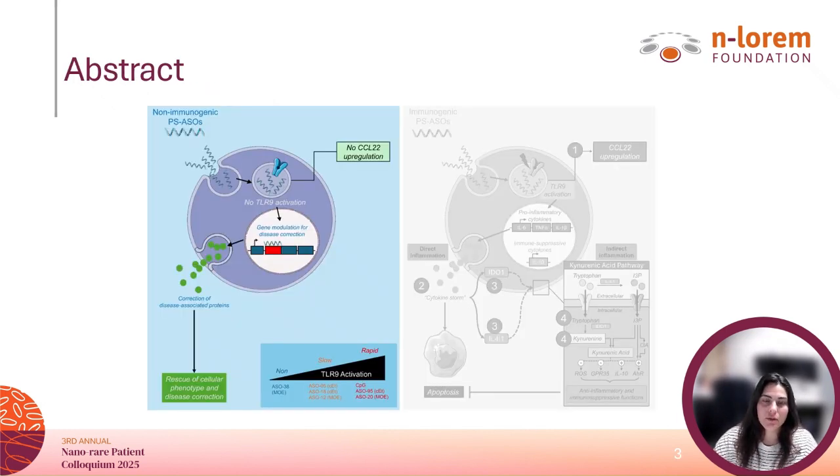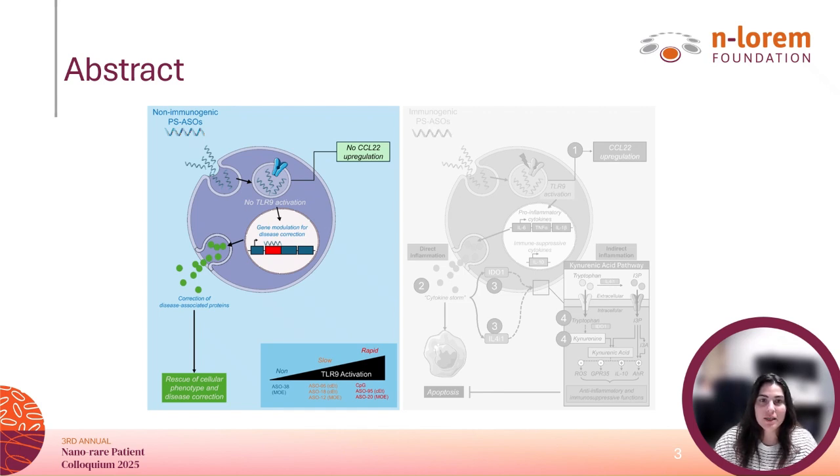When a PS-ASO is well designed, it enters the cell and reaches its target RNA without activating toll-like receptor 9, or TLR9, the receptor that senses foreign nucleic acids. In this case, the ASO can modulate its intended RNA target, correct gene expression, and restore normal protein levels, ultimately rescuing the cellular phenotype and improving therapeutic outcomes for patients.